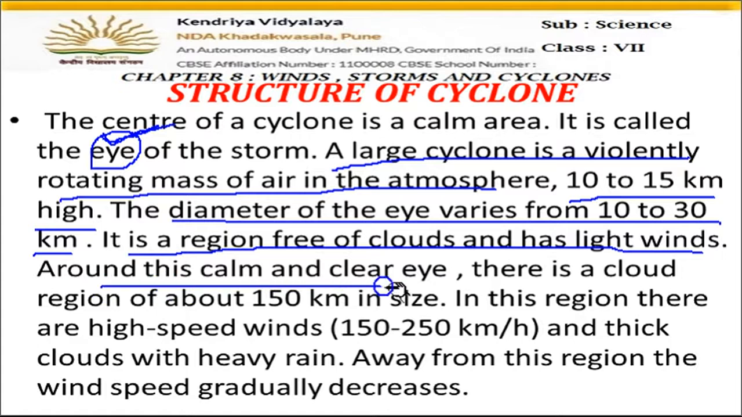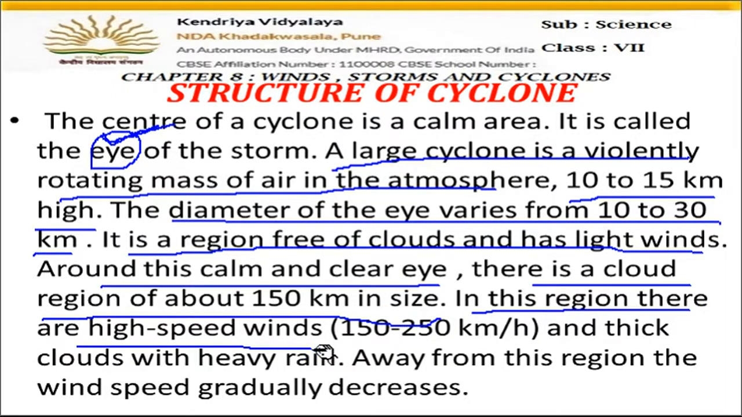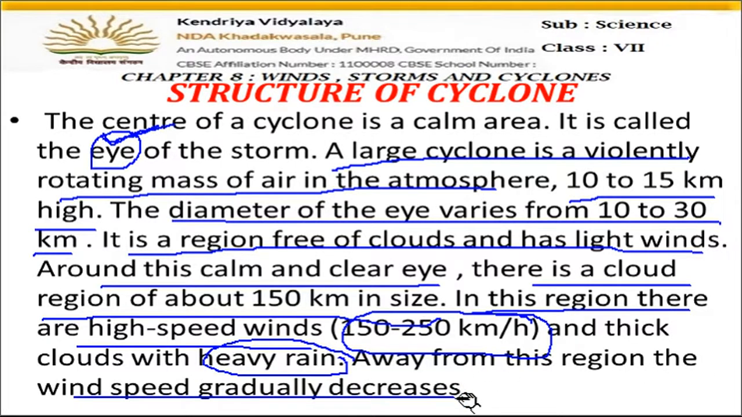So around this calm and clear eye, there is a cloud region of around 150 kilometers in size. Okay, so in this region there are high speed winds. The winds move with a great speed, and you can see the speed on the slide, 150 to 250 kilometers per hour. This is the speed of the wind. When the winds move with such a great speed, everything looks cloudy and nothing can be seen. There is a thick cloud formation and heavy rain along with that. So whenever cyclones come, there is heavy rain. Away from this region, the wind speed gradually decreases. When we go away from the cyclone, the wind speed slowly decreases.